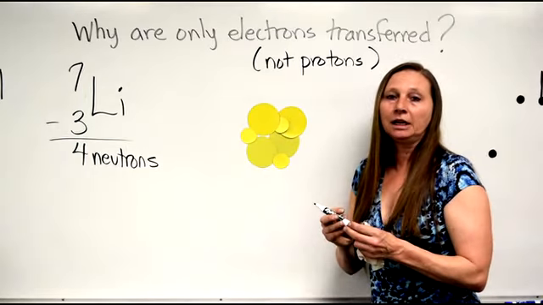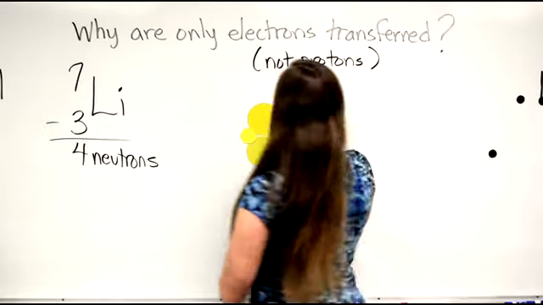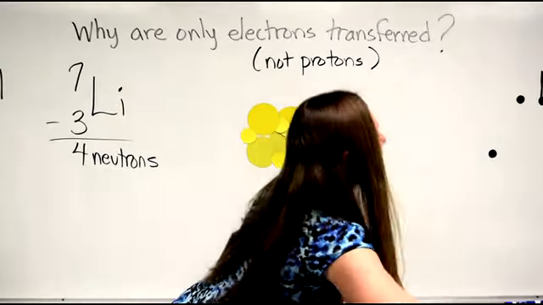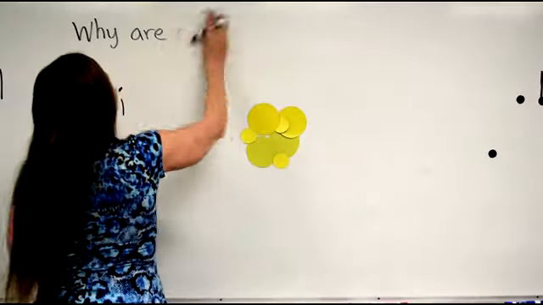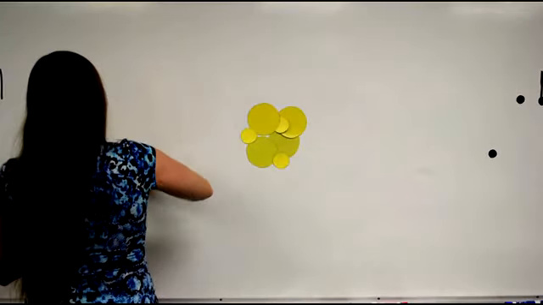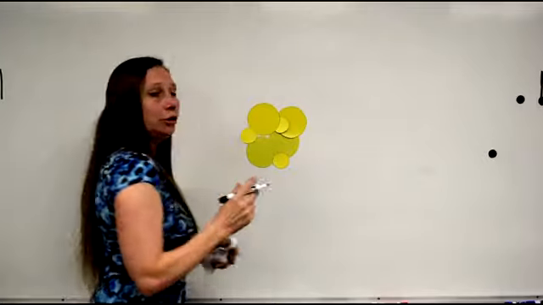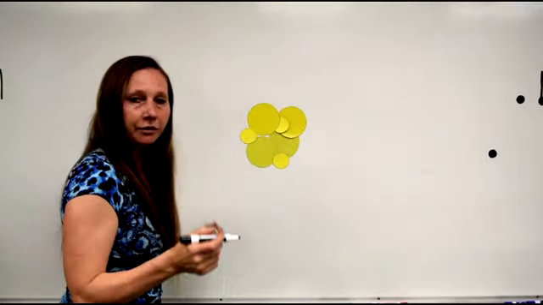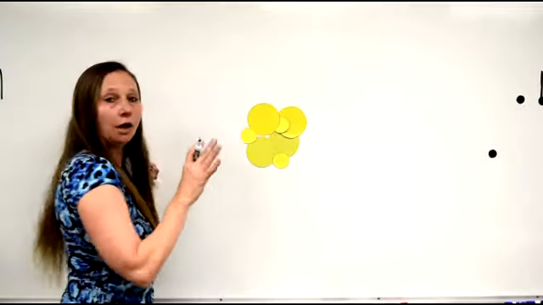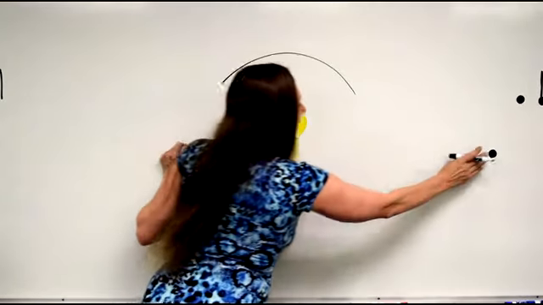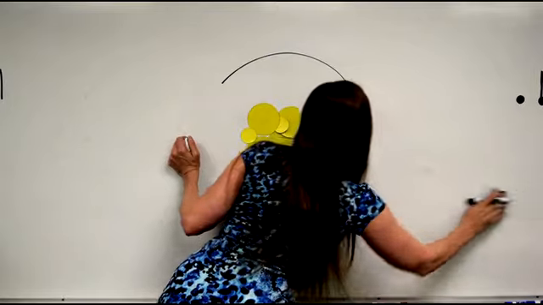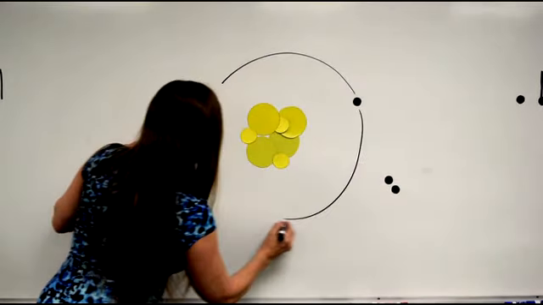So now let's put the electrons around the nucleus in shells. Let's erase some of this so we have room. We'll use the old Bohr model, the orbital model, the model that has orbits. Even though this is outdated, it's a nice way to show what's happening here in a very simple way.